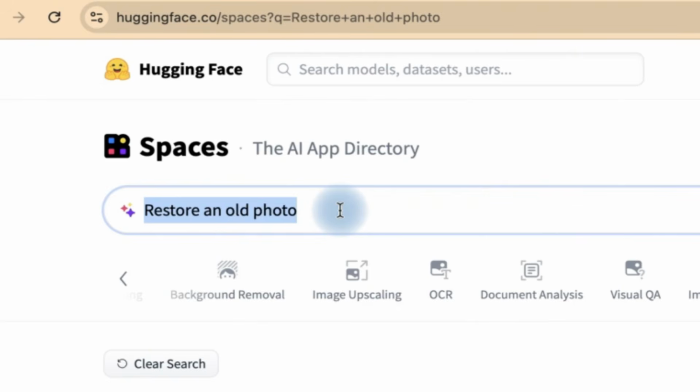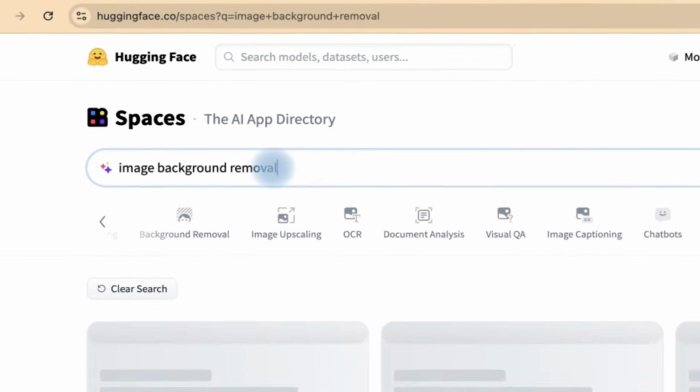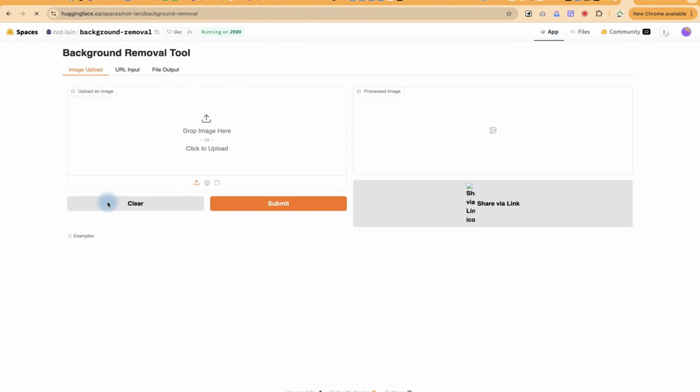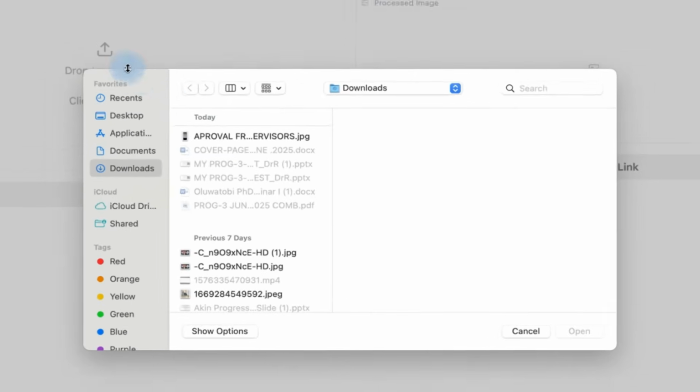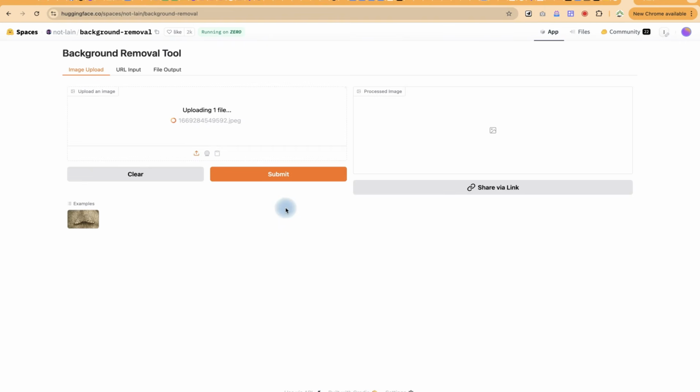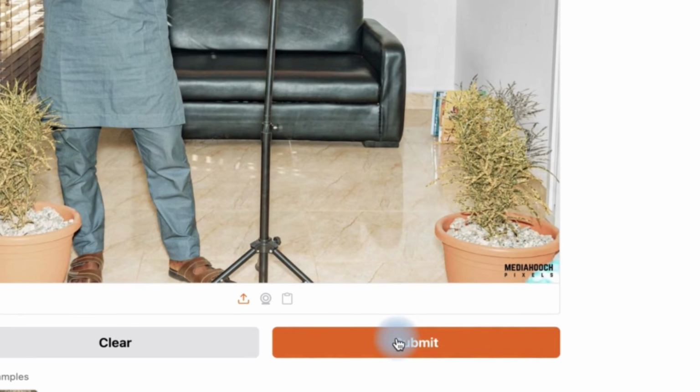For example, you can say image background removal. Okay, so let's say we have this and then we can just select any one. Let's say we'll go with this one and let's try it and see if we can add an image and see if it's going to remove the background for us free of charge. So we can go ahead and import the image. Of course, let's try this image of myself, this one, and let's go ahead and click on submit.